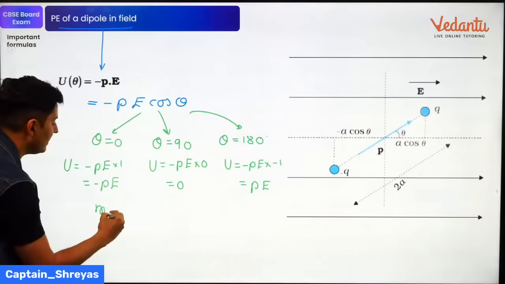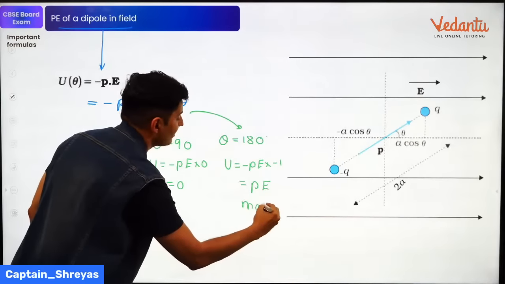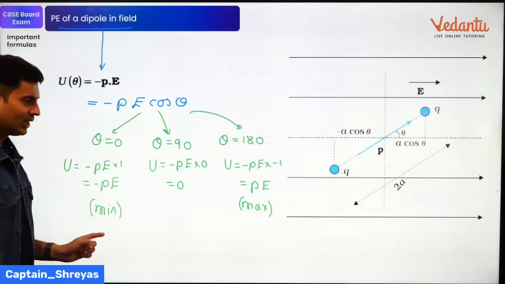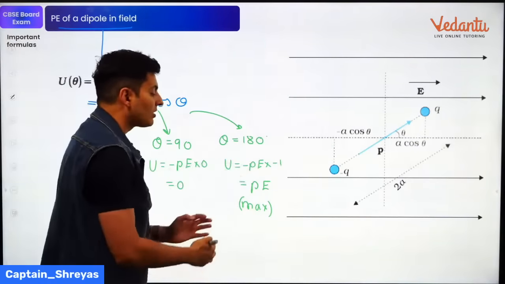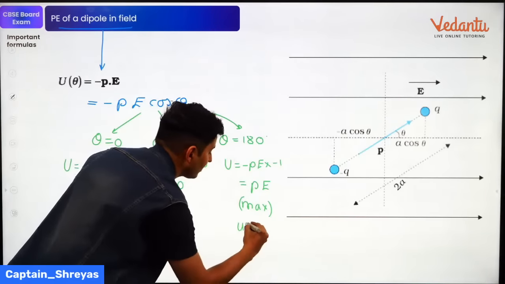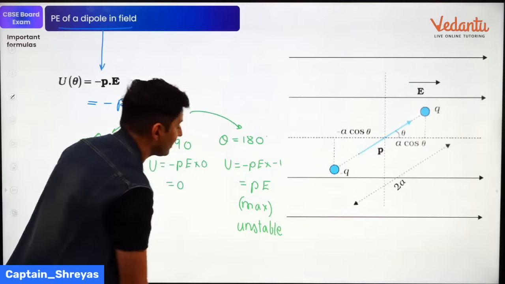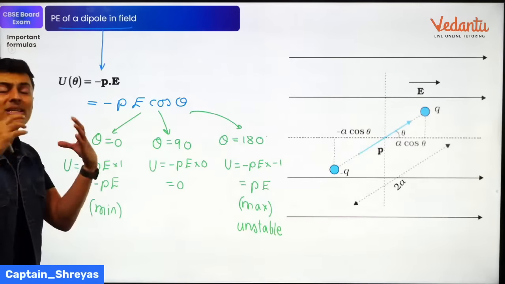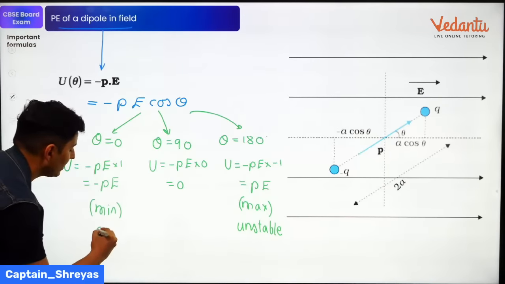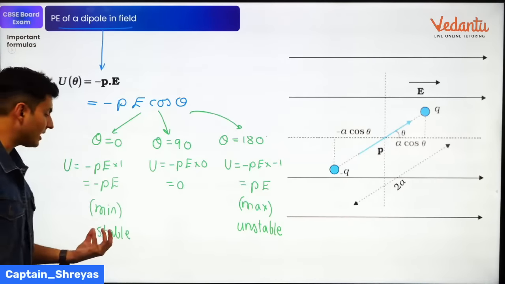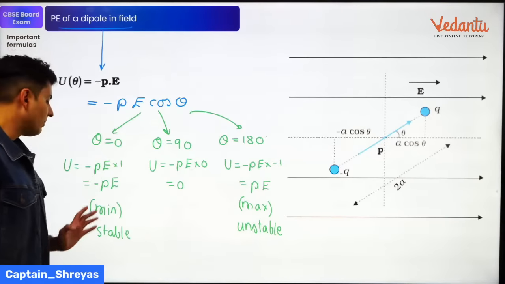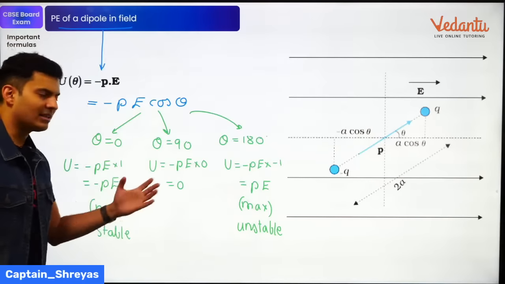So you can see this is the least value. This is the maximum value of the energy. This is zero energy. This is maximum energy. This is least energy. So wherever the energy is maximum, that will also become a point or a condition or a scenario of basically nothing but unstable equilibrium. So this is the unstable condition. The least energy, the most happiest position, lowest energy state, that is the best situation. That will be the stable situation. This is stable, this is unstable. Maximum is always unstable, and minimum is always going to be stable. Minima, maxima, that's how it is.